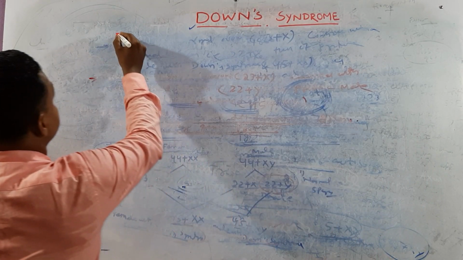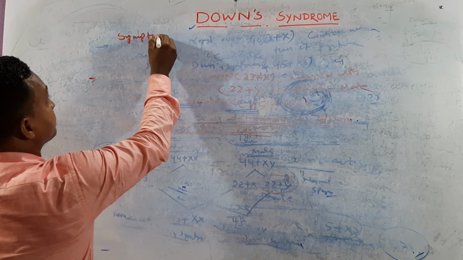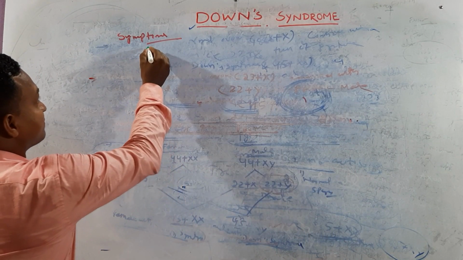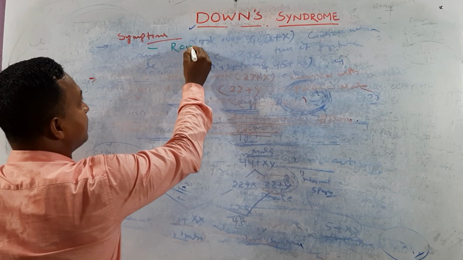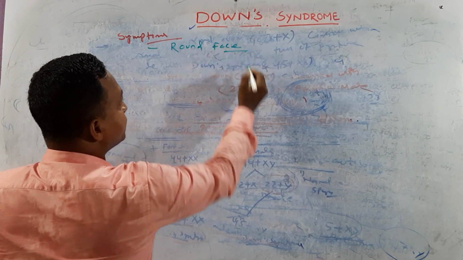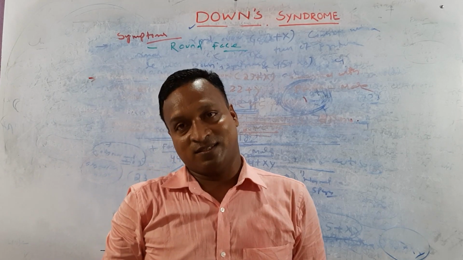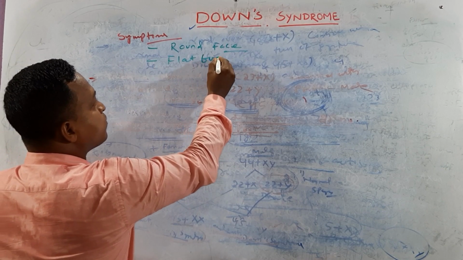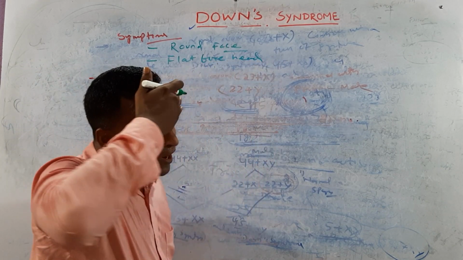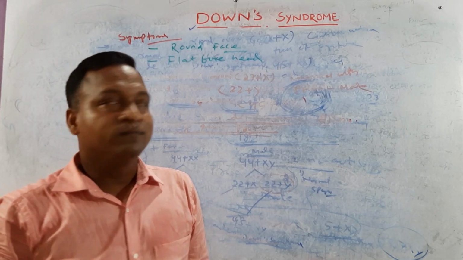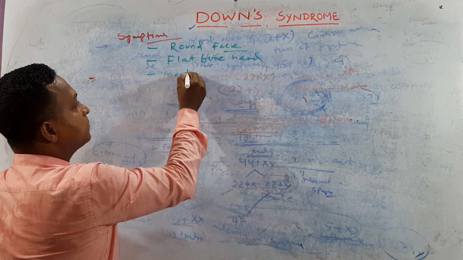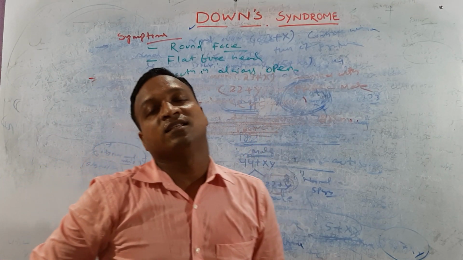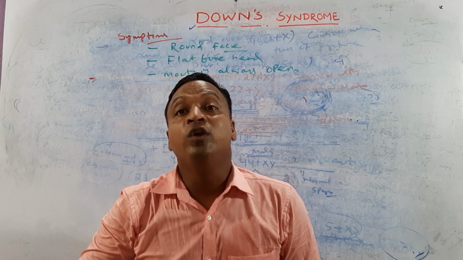Symptoms. If we are talking about the symptoms one by one, they have a round face. Which face? Round face. Clear? The second one: flat forehead. The forehead becomes flat. Okay. The mouth is always open. Try it, the mouth is like this. Okay, the mouth is always open.